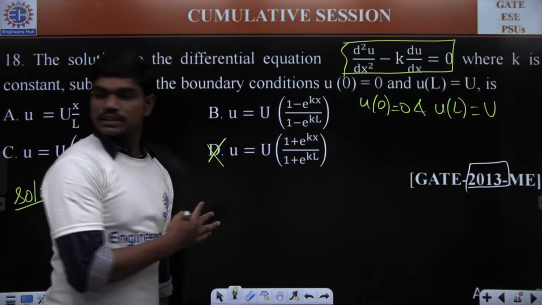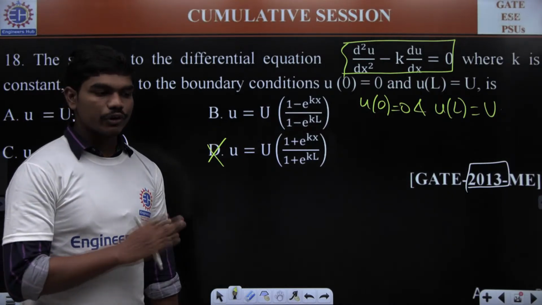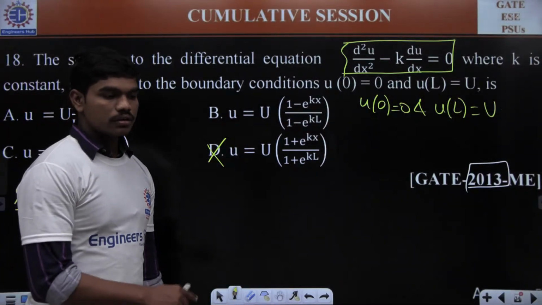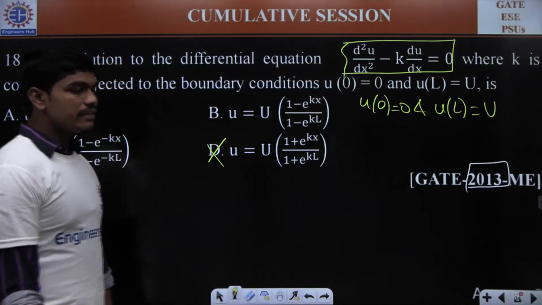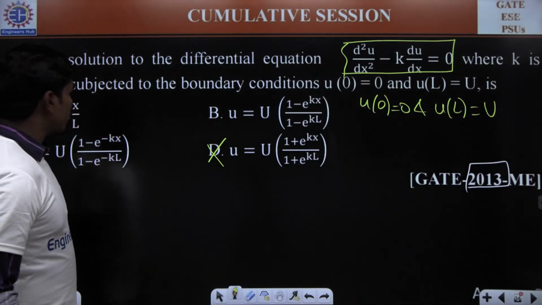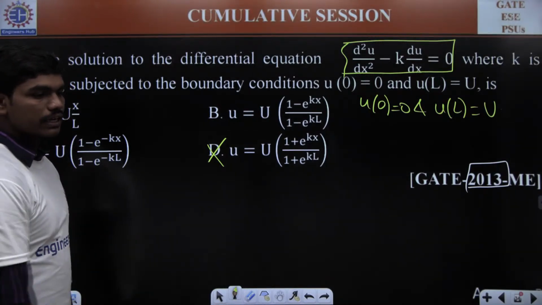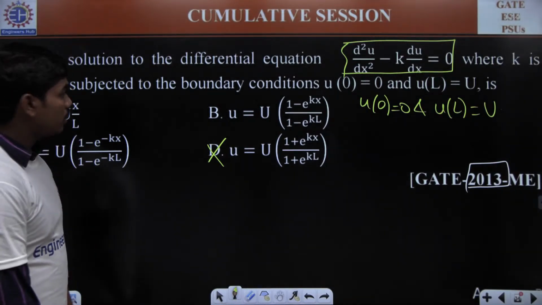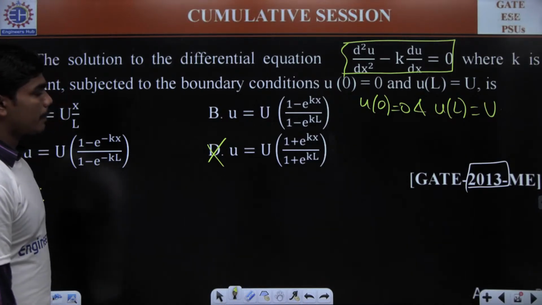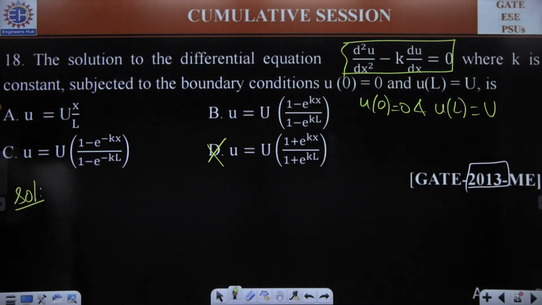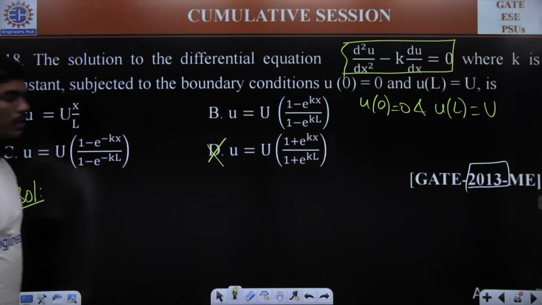Fine. What about the answer for this? Any one of you? B, Divya? Okay, there's a chance B could be an answer. Similarly, there's a chance A could be an answer, and of course C. Let me try to solve.